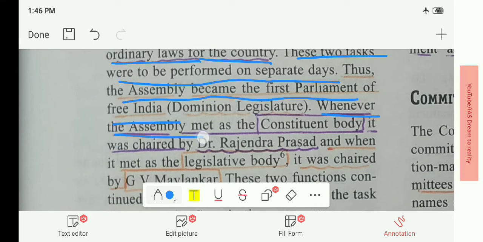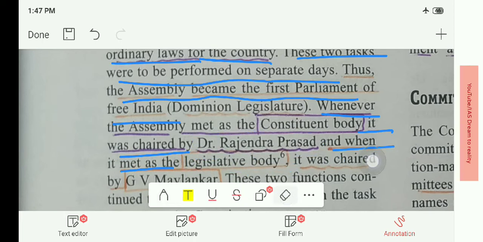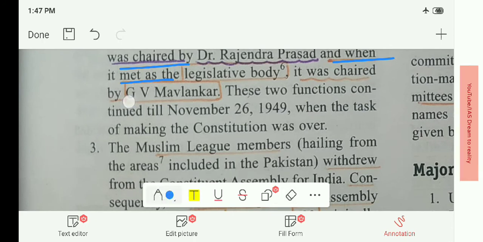Whenever the assembly met as a constituent body, it was chaired by Dr. Rajendra Prasad, and when it met as a legislative body, it was chaired by G.V. Mavlankar.